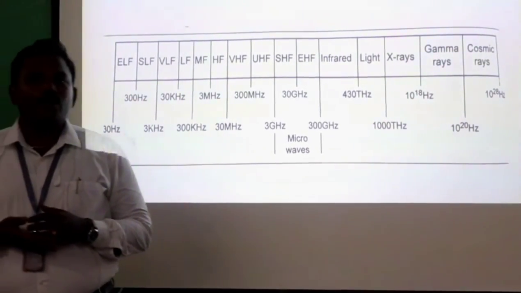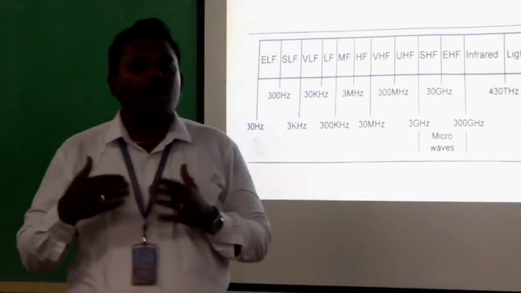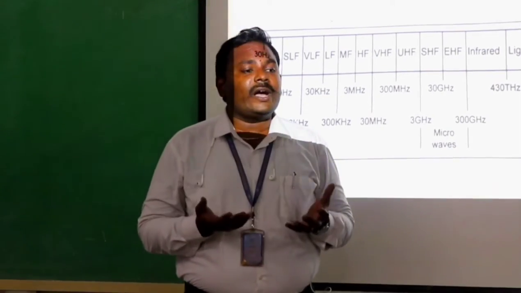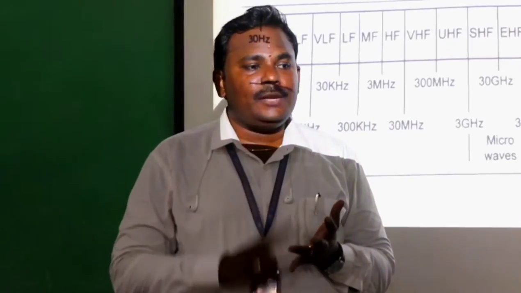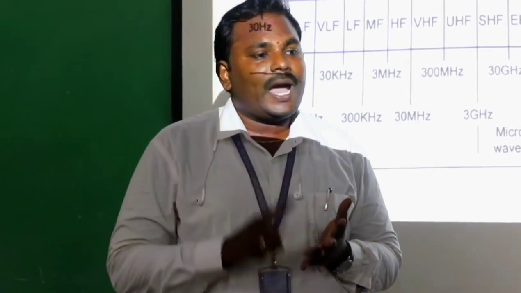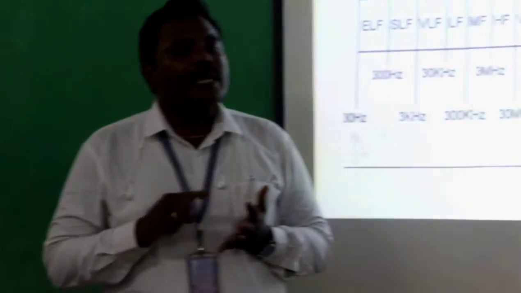Next we will see the microwave bands. Microwave bands also operate at particular frequencies. The frequency range is in gigahertz, starting from the gigahertz. It consists of A band, B band, C band, D band, E band, F band, G band, H band, I band, J band, K band, L band, and M band.